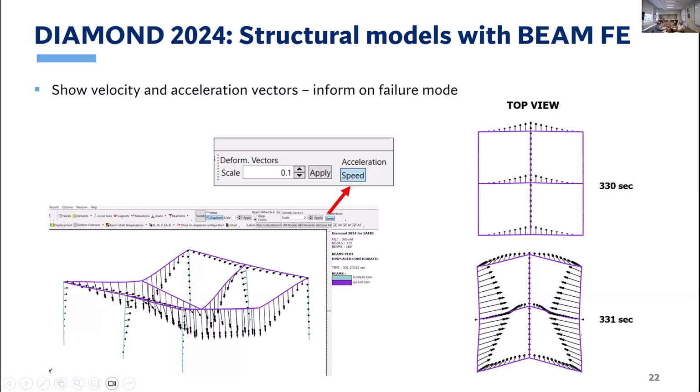But at the next time step, where we have much larger displacement and it's really failure, we see a significant inward displacement here and inward failure, still with some lateral displacement. But there are many cases where we are interested in the failure mode.